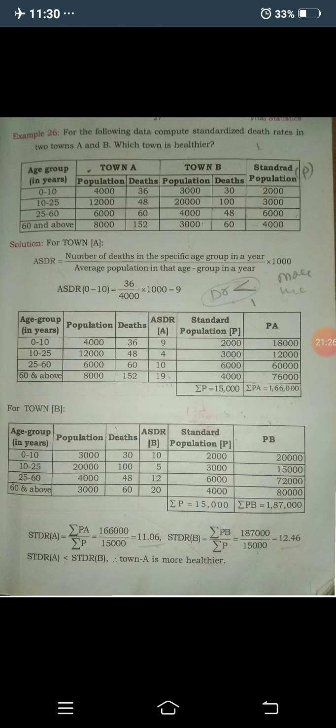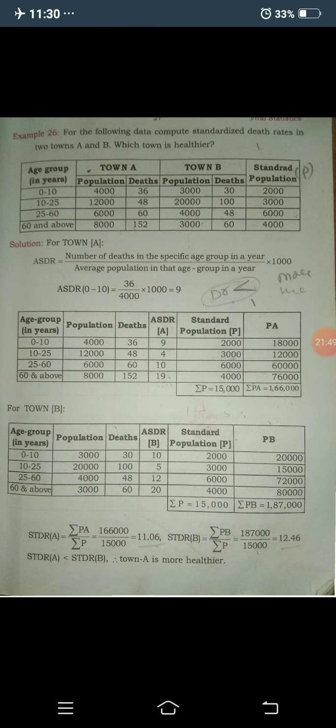Consider the town B population, that is 3000, 20,000, 4,000 and again 3000, and the corresponding town B number of deaths are 30, 100, 48, 60, and the corresponding ASDR you need to find here.